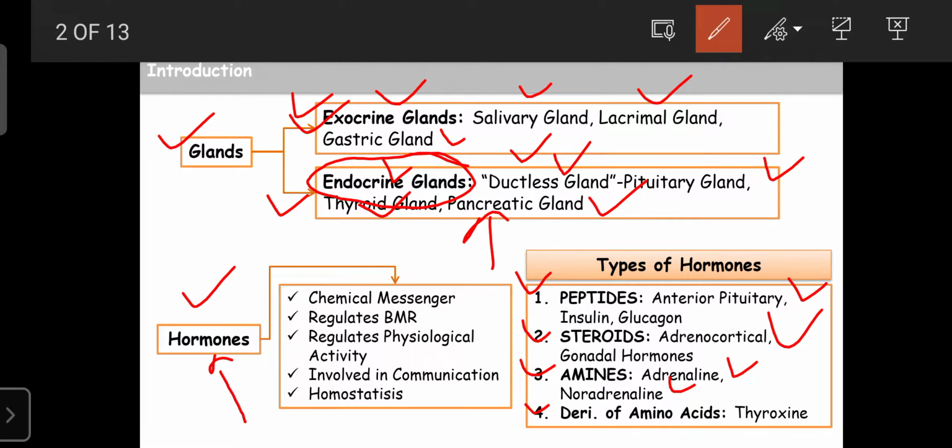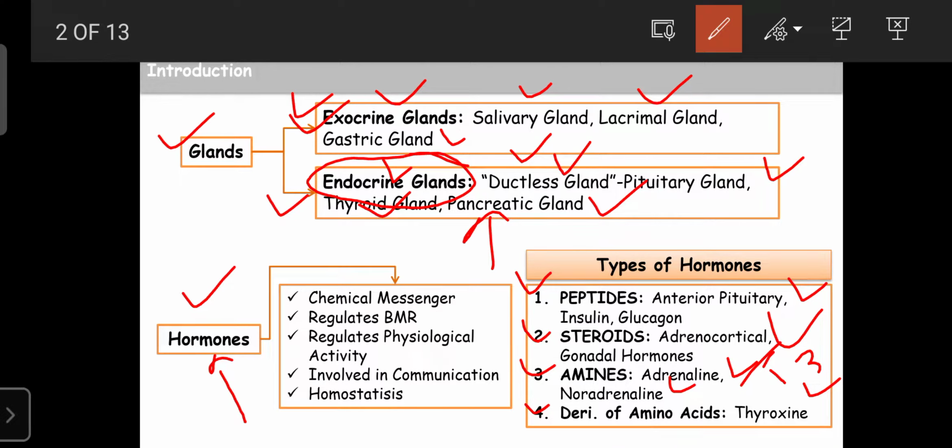In their molecular structure, they are derived from amino acids, and such hormones are known as the derivatives of amino acids. An example is thyroxine, or T3, the thyroid hormones. It consists of the amino acid tyrosine, so that's why it is categorized into the derivatives of amino acids. An example is the thyroid hormones, or T3.